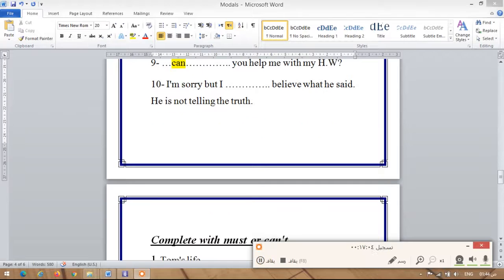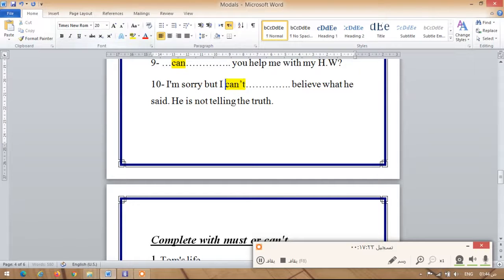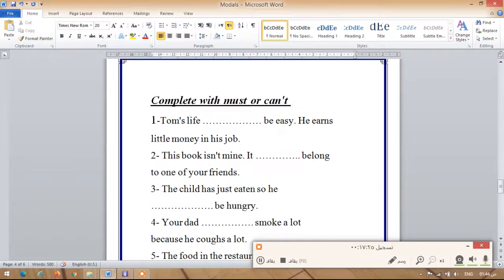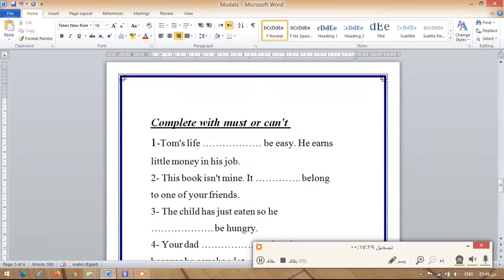And then number 10, I'm sorry, but I don't believe what he said, he's not telling the truth. I can't believe what he said, he's not telling the truth. Or I can't believe what he said. So the correct answer, of course, is gonna be can't. And then moving to the following question, complete with must or mustn't. Complete with must or can't.